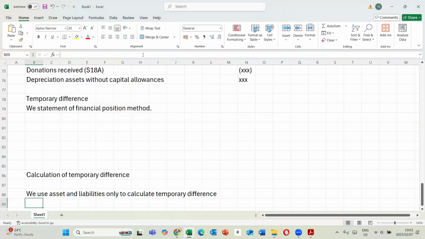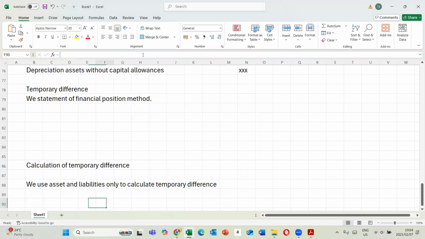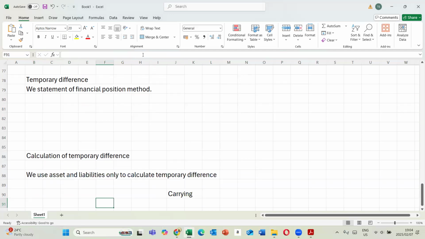So the approach that we're going to use in regards to that calculation: we're going to take the carrying amount of the asset or liability at year end, then we have the tax base, then we have the temporary differences.